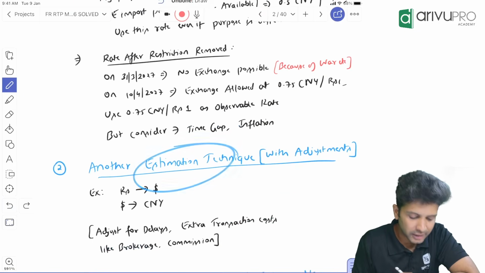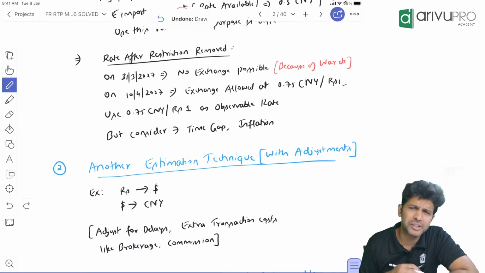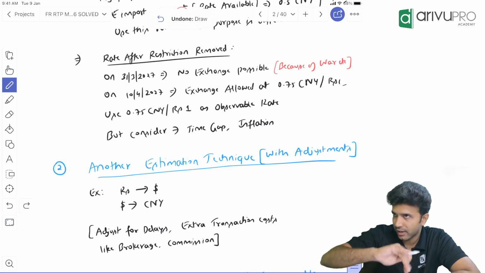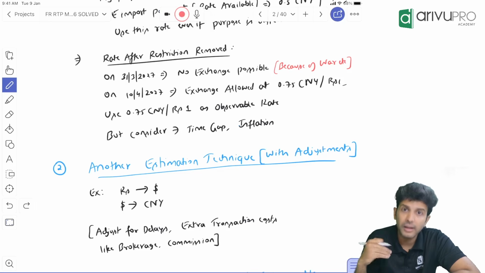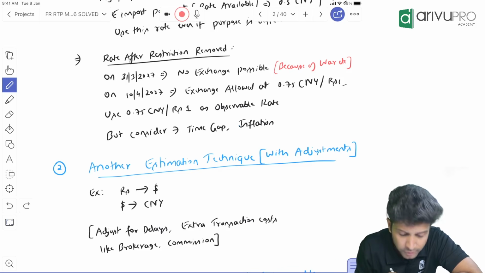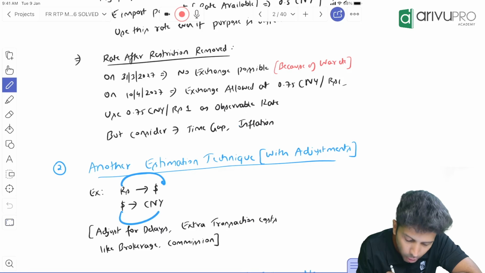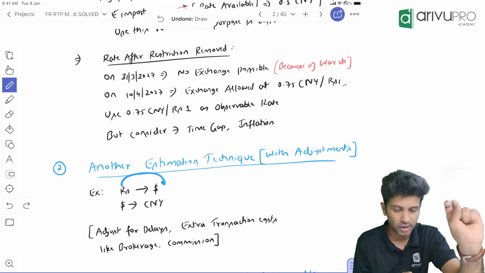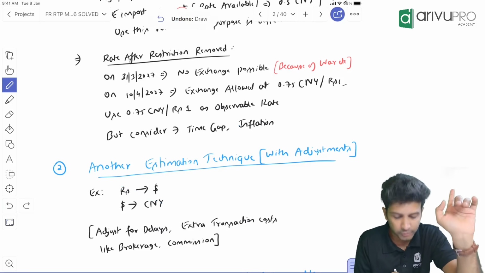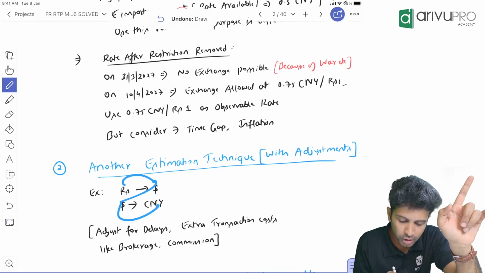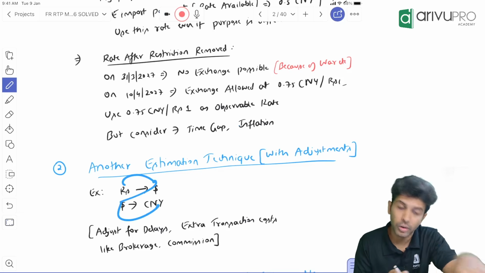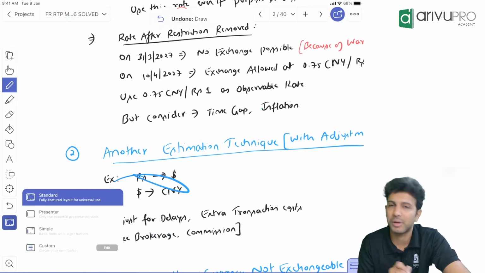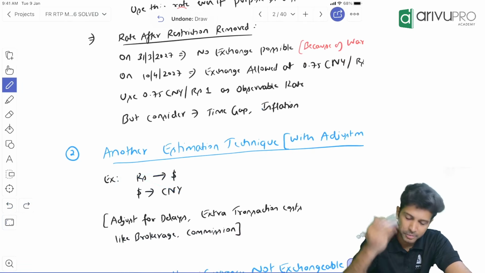Okay, another estimation technique. What is another estimation technique? Let's say from INR to Chinese currency, you can't exchange. But let's say there is another route possible. What is that? First, from INR, you can convert it into dollars, and from dollars, you can buy Chinese currency. Let's say this route is permitted. Rupees to Chinese currency is not allowed due to whatever restriction, but using rupees you can buy dollars, and through dollars you can buy Chinese currency. Using this, you can find out what Chinese currency you are able to acquire. So if this route is permissible, then you can use that.